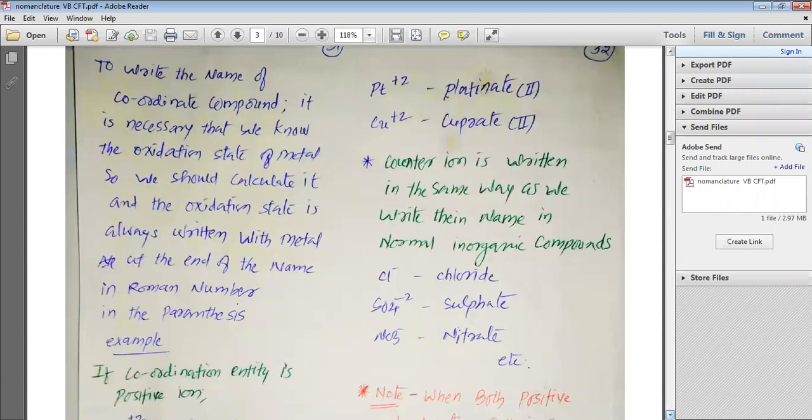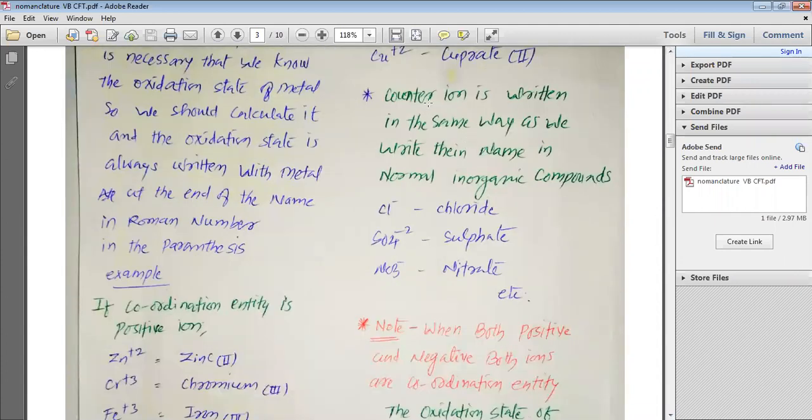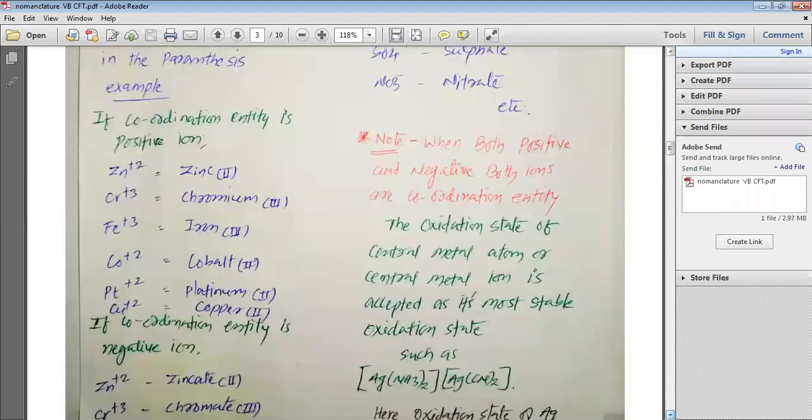Now we should study about the counter ion. The counter ion is written in the same way as we write their names in normal inorganic compounds. So counter ions are written in a similar way. For Cl minus, we shall write chloride. For SO4 2 minus, we shall write sulfate. For NO3 minus, we shall write nitrate. So this is how we study them.